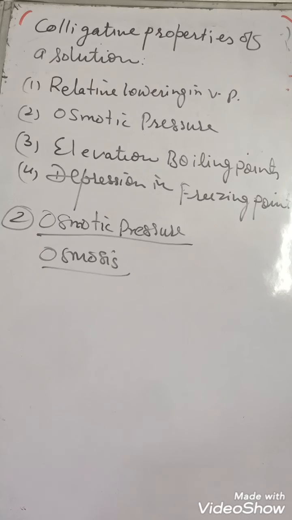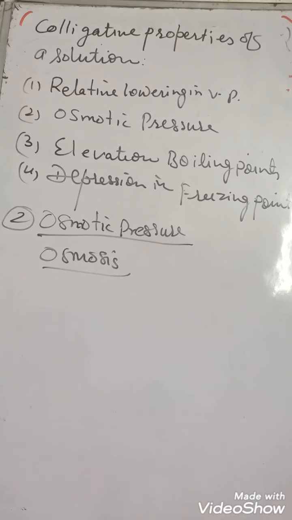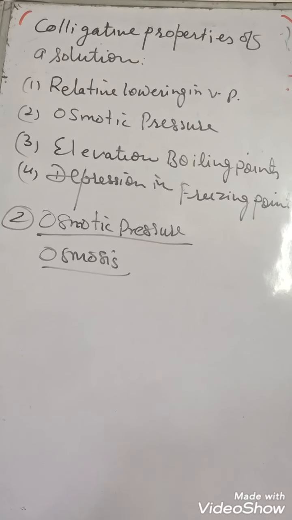Dilute solution in the sense of solute. In biology it is opposite; there concentration is in terms of solvent. If there is greater concentration of solvent, then it is known as concentrated solution in terms of solvent. If there is greater concentration of solute, then it is known as concentrated solution in terms of solute. But generally in chemistry we deal with concentrated solution if more amount of solute is there, remember.